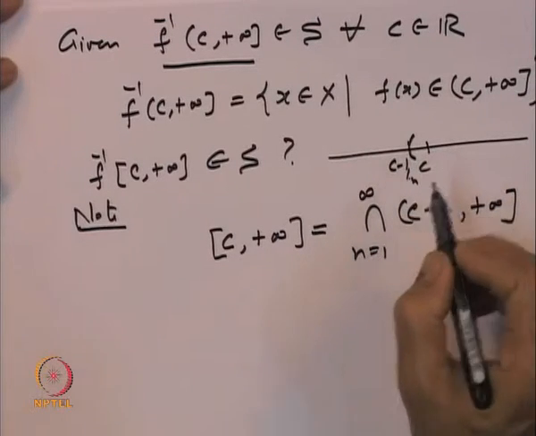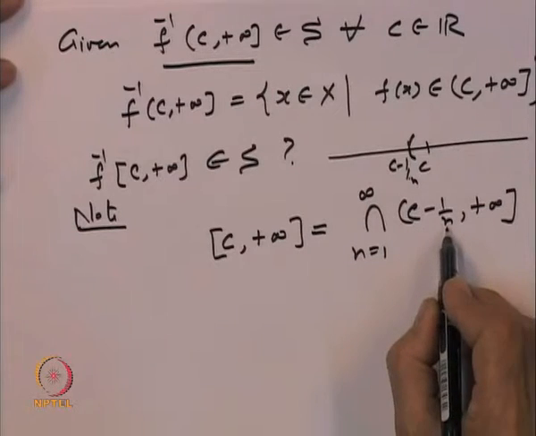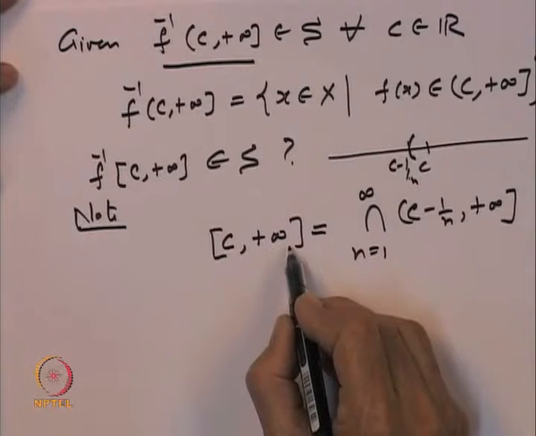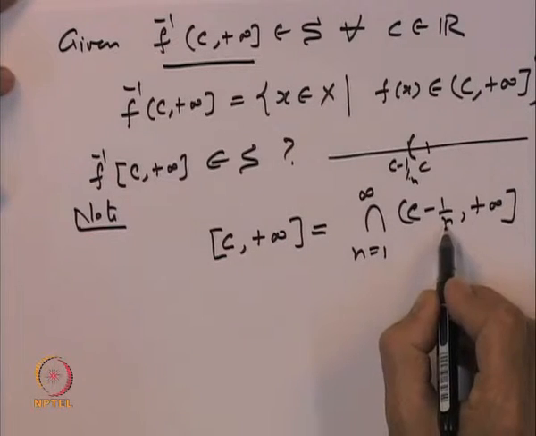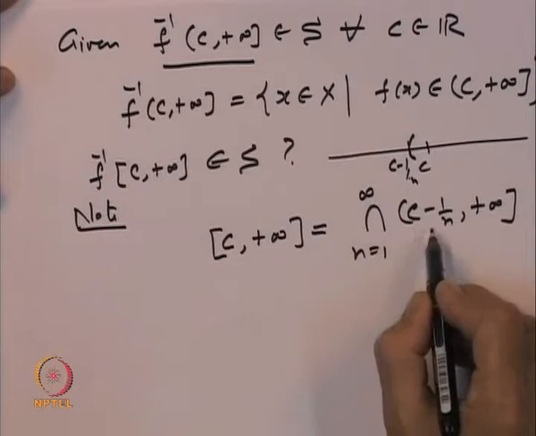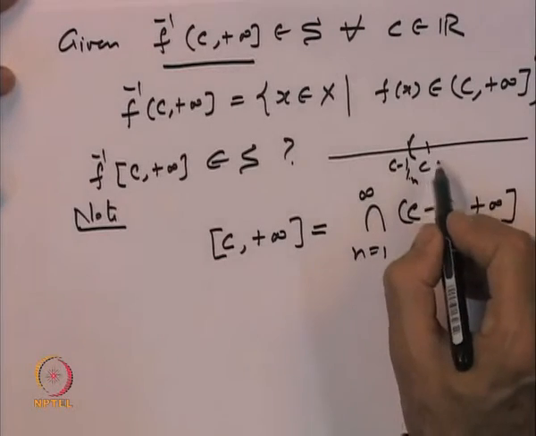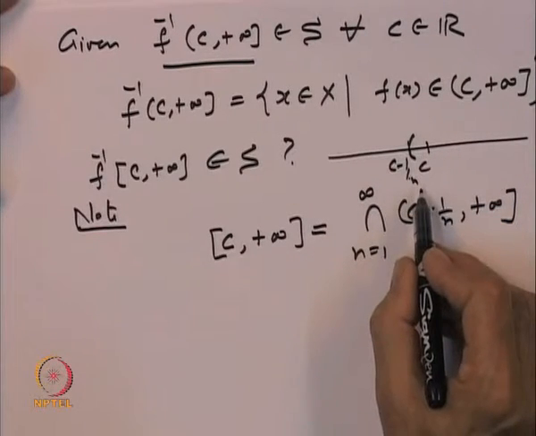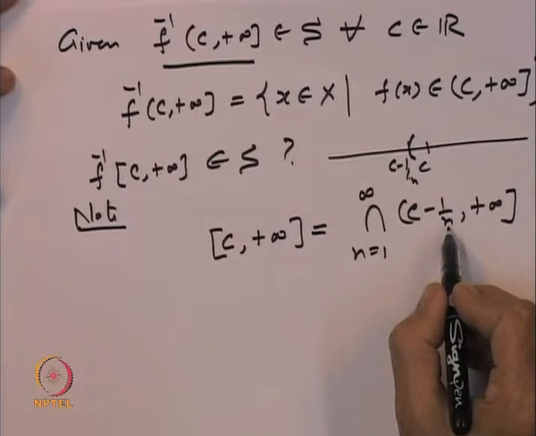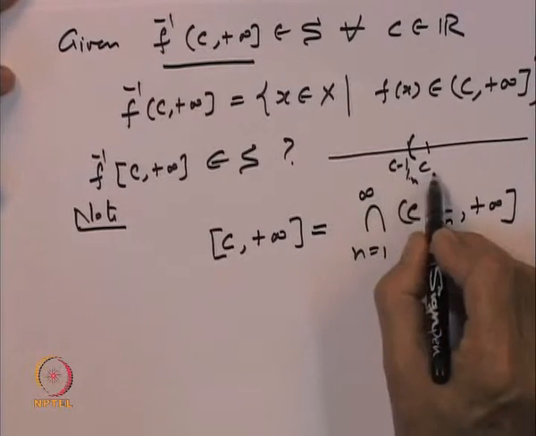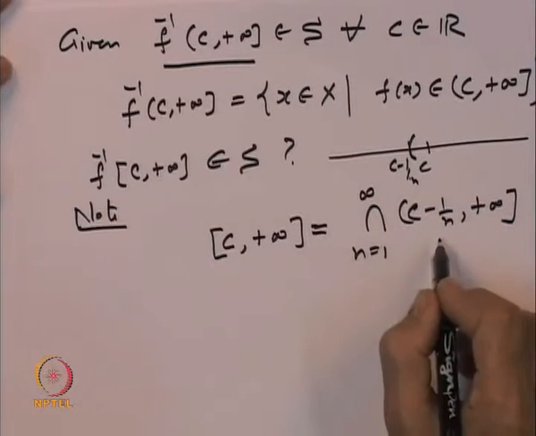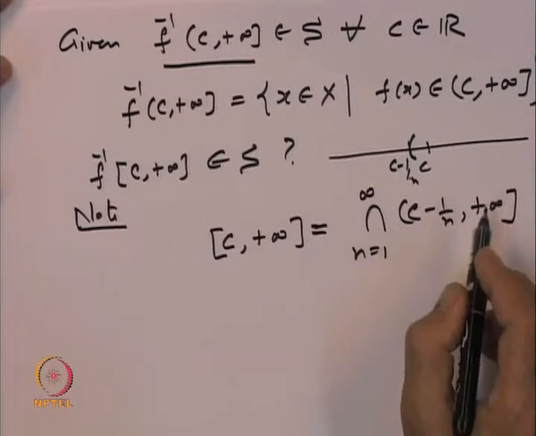If you take this open interval, c minus 1/n to plus infinity, it includes this closed interval [c, infinity] for every n. So, the intersection also will include it, and actually this is equal, because any point which is slightly bigger than c can be excluded by taking n sufficiently large. So, c minus 1 over n converges to c, that is the basic idea. This is a simple identity about intervals which should be easy to prove.